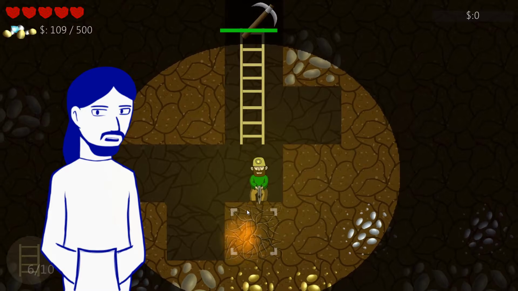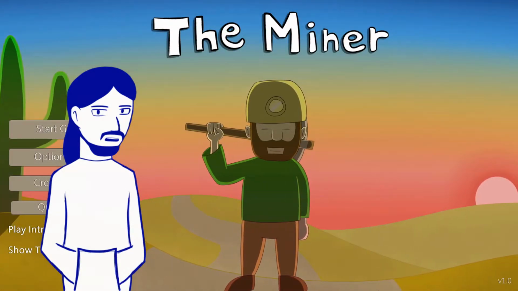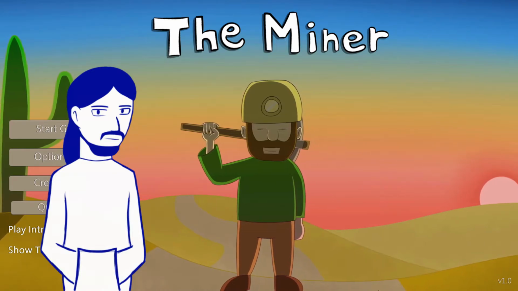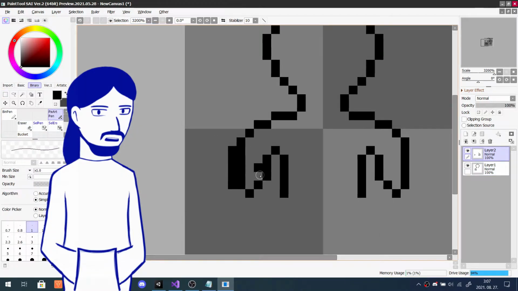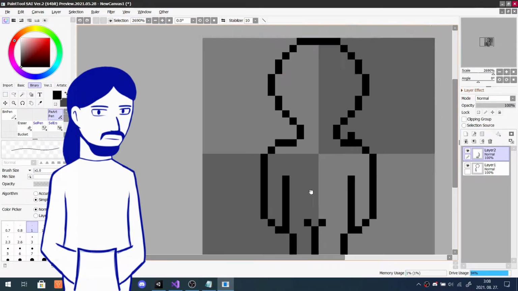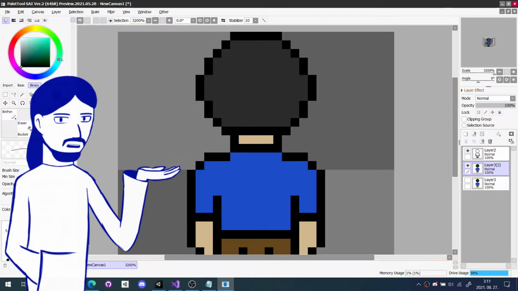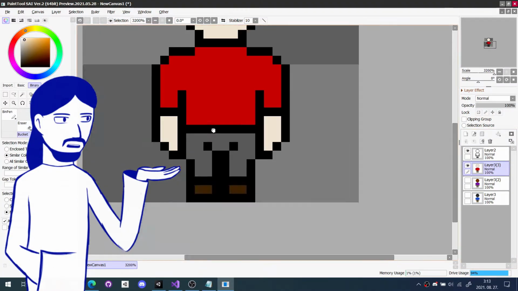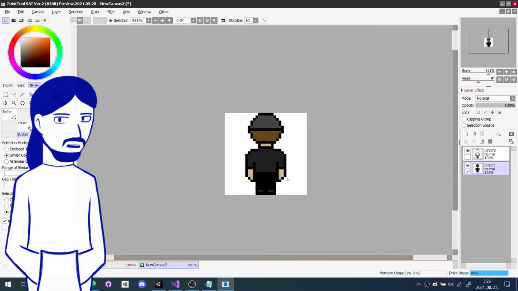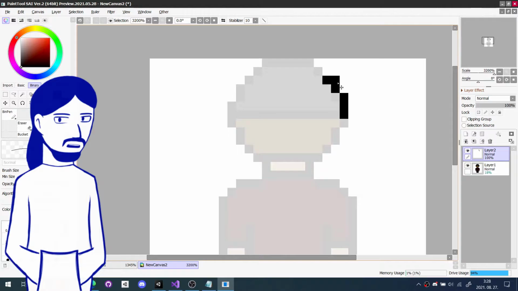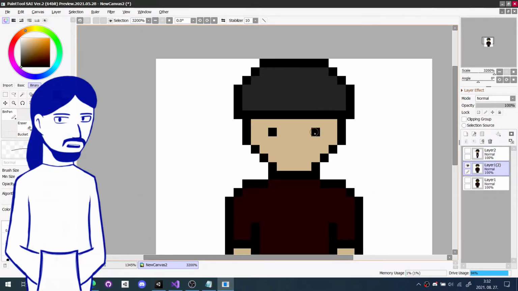For the art, I'd been wanting to use a cartoony style, like in my game The Miner, since lately all I seem to be making are pixel art games. But I went with the pixel art anyway, cause I figured it would be much simpler and faster. And besides, I'm amazing at pixel art. Can't you see? I decided to be fancy and drew multiple skins for customers so they can choose one randomly when spawning. I also drew the player facing forward, backward, sideways, and I figured, you know what? We don't even need to make animations.